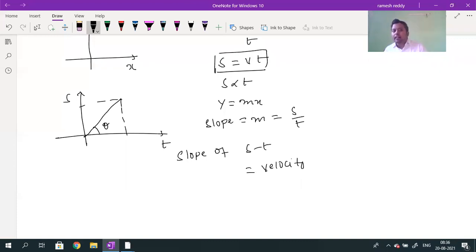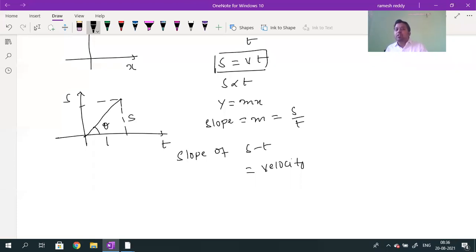Slope means tan theta. Tan theta means y coordinate by x coordinate. In this, the opposite side value will be given by displacement. The adjacent side value will be given by time. So slope is equal to tan theta. Tan theta is equal to displacement by time. So displacement by time value will give you velocity. What is the slope of the displacement time graph? Velocity. Understood, students?